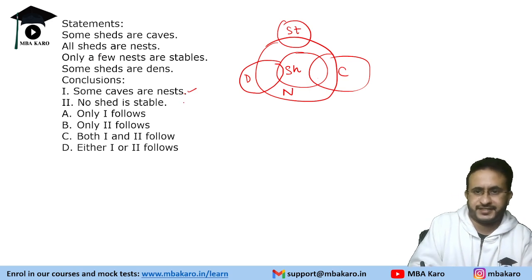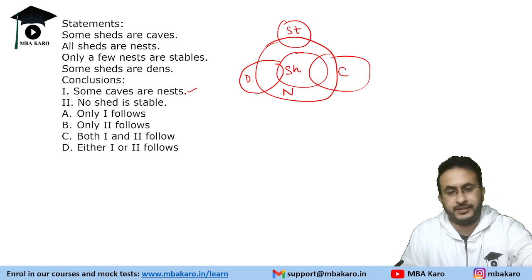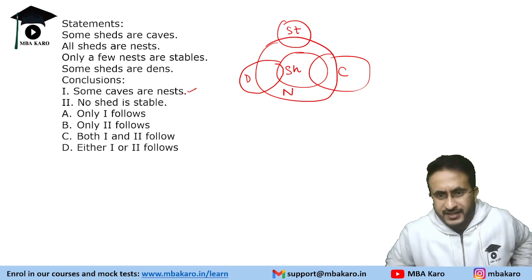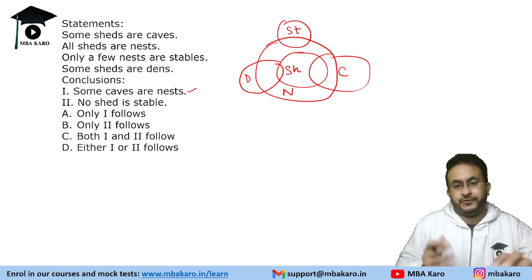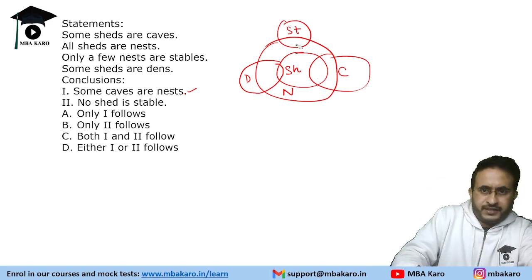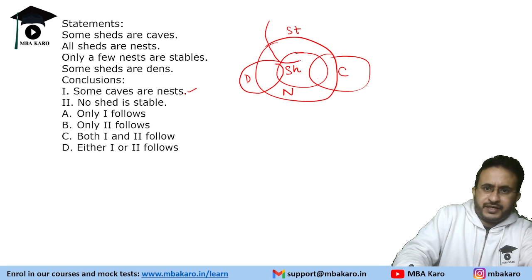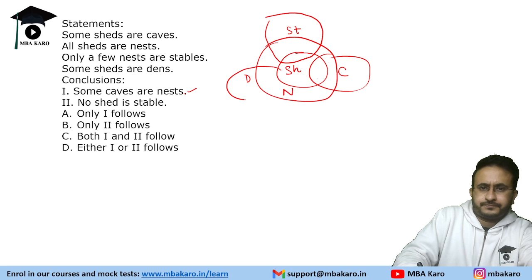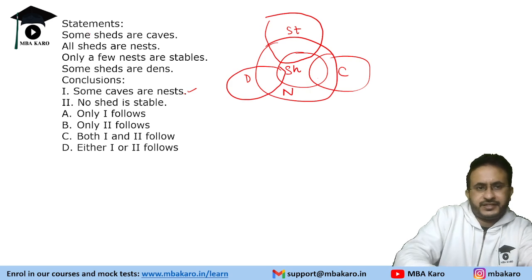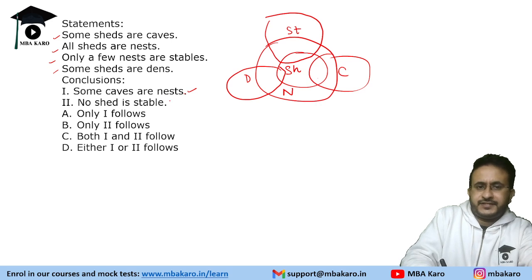No shed is stable, right? Now, from the generic diagram, this is where people make a mistake: they look at the generic diagram. So if you say that no shed is stable, can I have a possible diagram like this? If I make stable like this, does it satisfy all conditions? Some sheds are caves, all sheds are nests, only a few nests are stable. Okay, some sheds are dense, so all are being satisfied. So we can say that this is false.